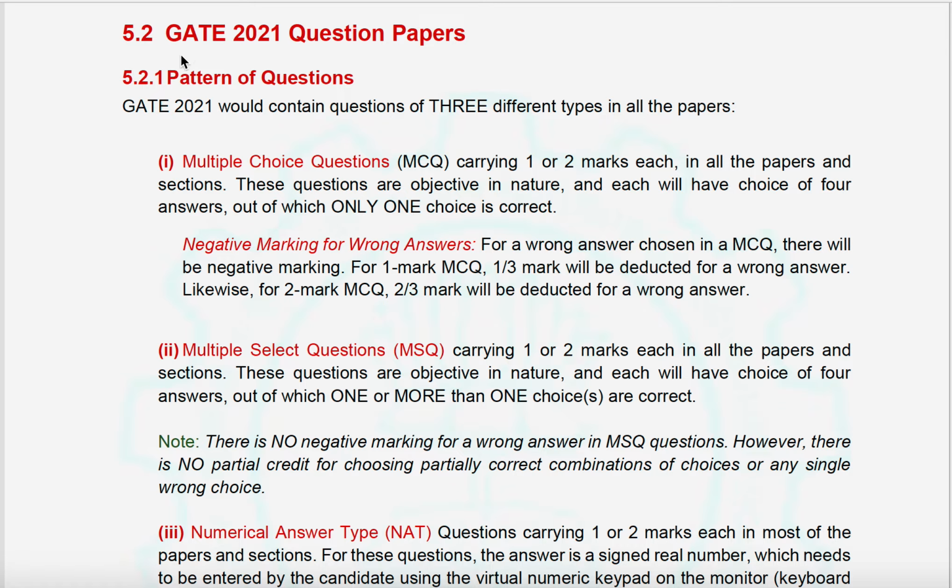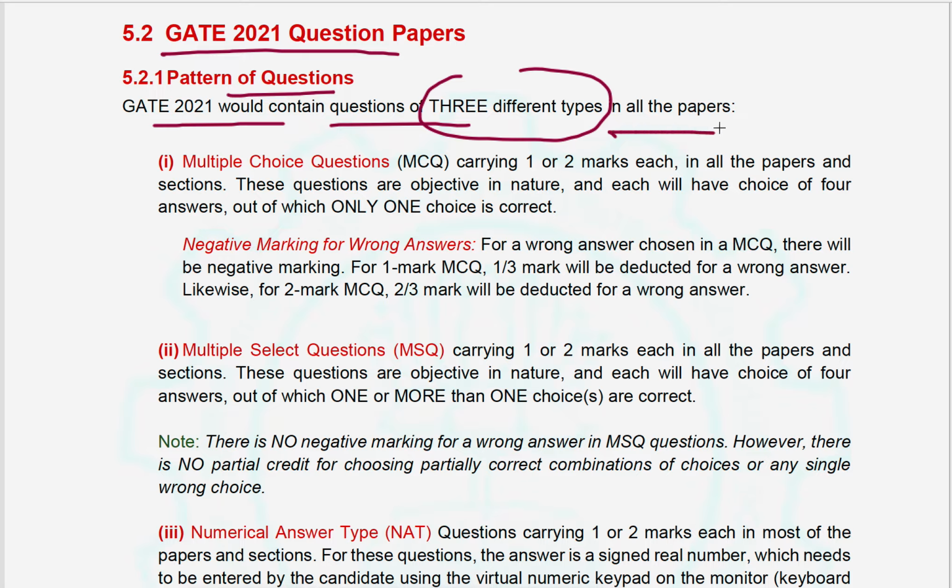Now, GATE 2021 question papers, the pattern of questions. GATE would contain questions of three different types in all papers, which are already discussed on the starting page itself. The first is multiple choice questions, carrying 1 or 2 marks each, in all papers and sections. These questions are objective in nature, and each will have a choice of four answers, out of which only one choice is correct. For this type of question, we have a negative marking scheme.